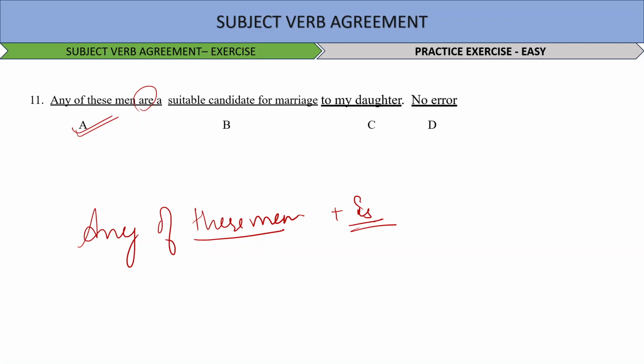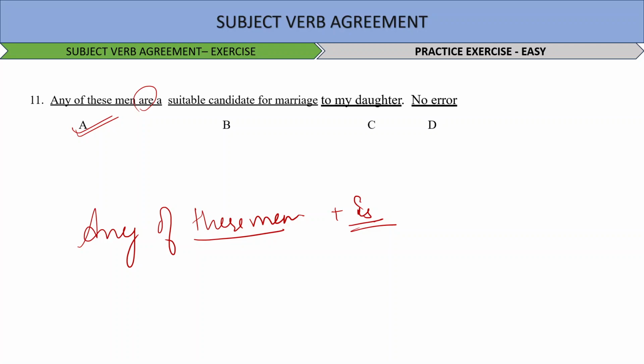Okay, the neighbors were dismayed. The sentence says the neighbors were dismayed to learn that neither her son nor her daughter were interested in moving. So, what will be the correct answer to the following question? Where does the error lie? Here, the moment you read the sentence with "neither...nor", the noun nearest to the verb agrees with the verb, and in this case the noun is daughter.